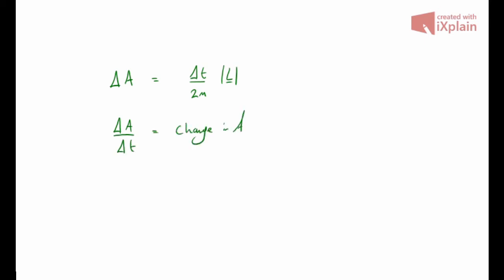So if we rearrange this equation now, we get Kepler's second law. Drumroll please. So we now have the change in area with respect to the change in time is equal to L, which is the angular momentum, which we know is constant, divided by 2m, which we also know is constant. So we know now that the change in area with respect to time is constant, and that's Kepler's second law.